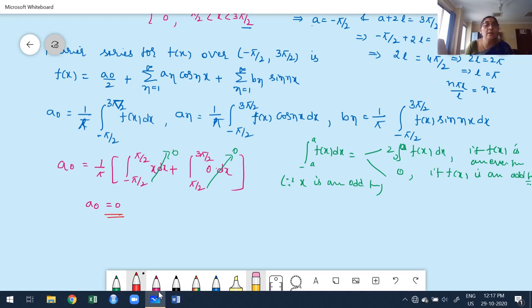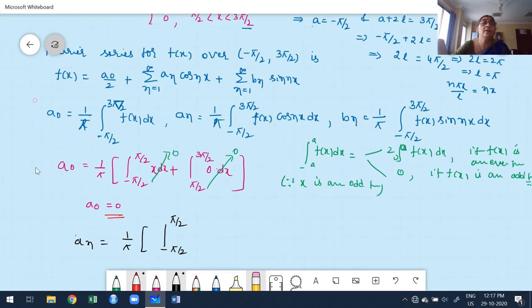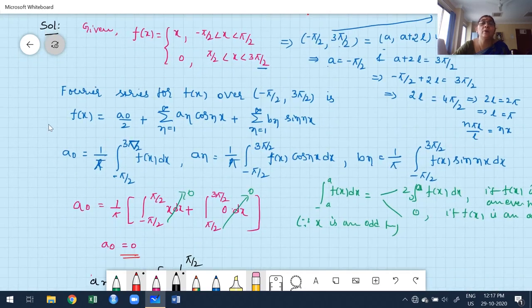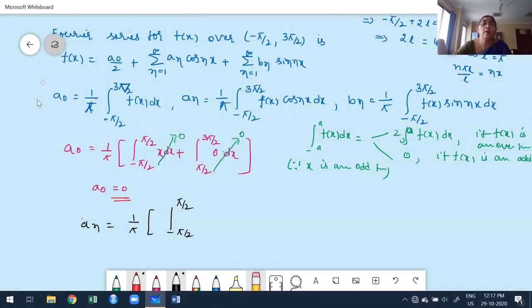Next, move to the next step, an. Now I want to find out an. While finding an also, I have to split the integral. How to split the integral? Minus pi by 2 to pi by 2, we have to give a break at pi by 2, because the function is defined from minus pi by 2 to plus pi by 2 and pi by 2 to 3 pi by 2. Therefore, what's the function here? x into cos nx.